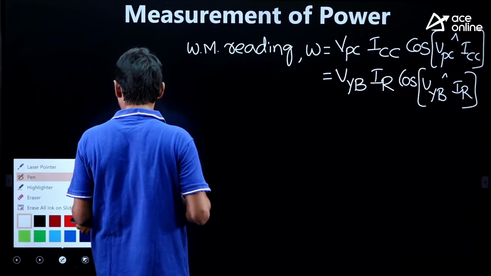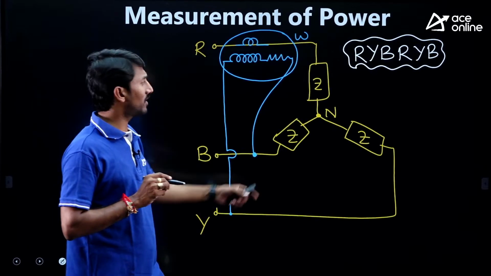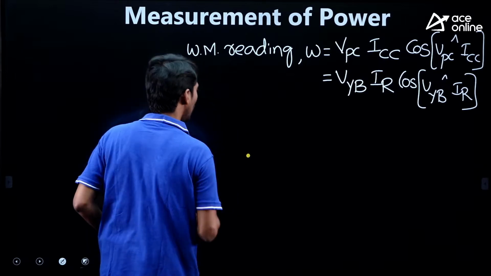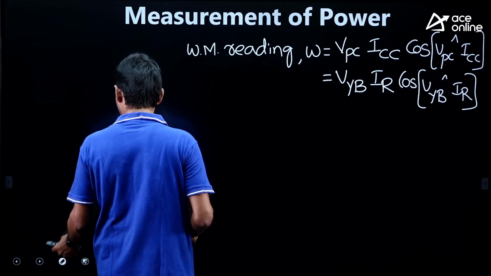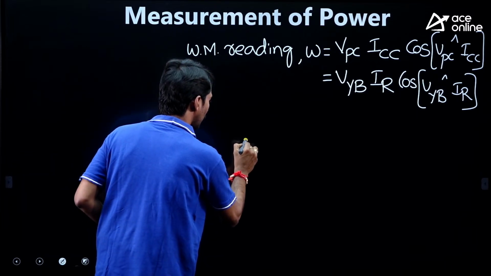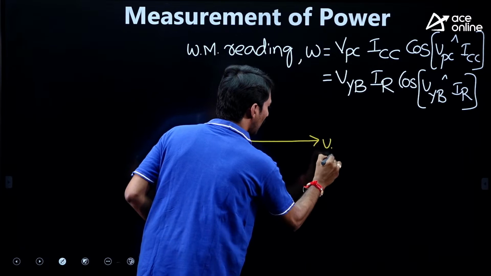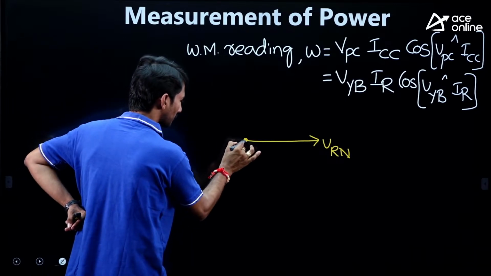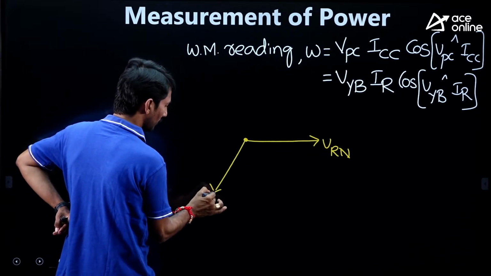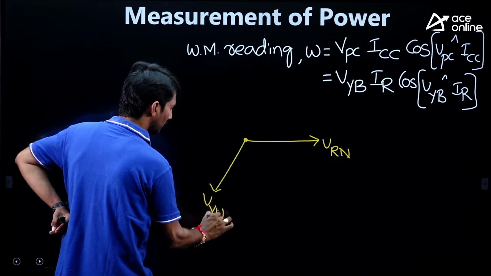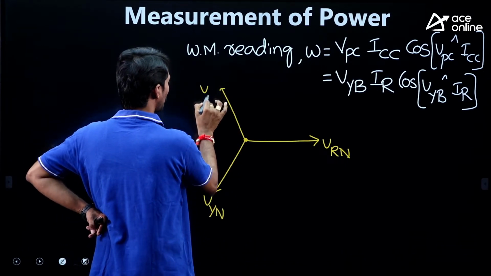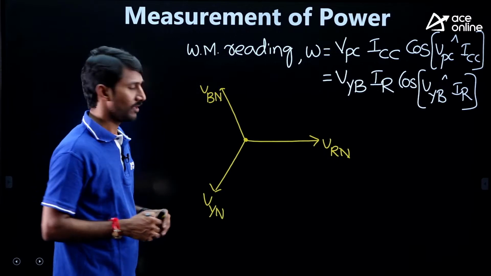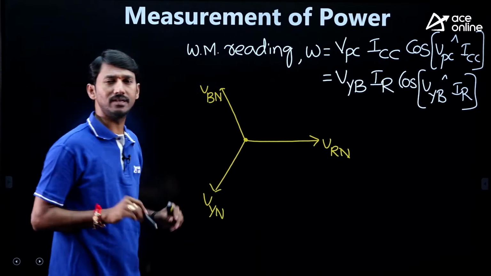Now, let us have the phasor diagram. Which sequence are we following? The RYB sequence. Now I am taking this as VRN, this is VYN, and this is VBN. VRN, VYN and VBN are 120, 120, 120 degrees apart. It is a balanced system.